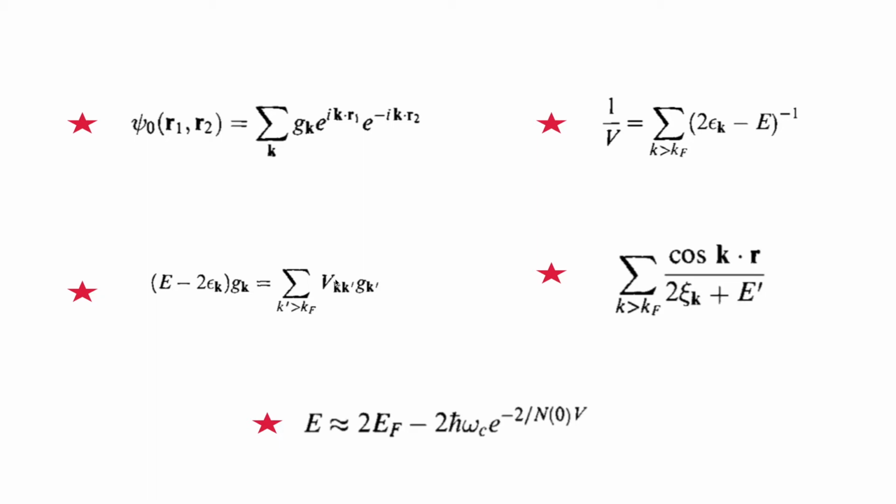They also confirmed that taking it as a constant is not a problem. So this V_kk' is constant, and this is the equation. If V is constant, then this sum over g_k cancels out, and this reduces to this equation: 1 by V equals the sum over this.